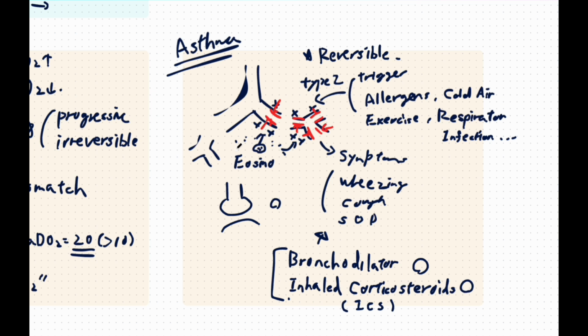One useful clue in asthma is fractional exhaled nitric oxide, or FeNO. Many asthma patients show elevated FeNO levels, reflecting underlying eosinophilic airway inflammation. While FeNO is not a diagnostic test in itself, it can be a useful supportive tool, especially when asthma is suspected. In contrast, FeNO levels in COPD are usually normal or low. Now let's compare COPD and asthma side by side.